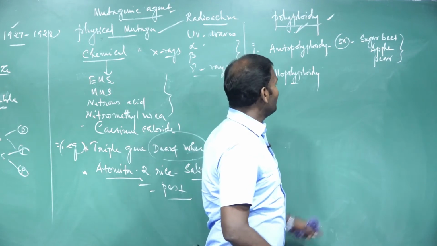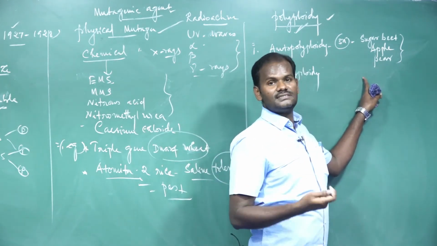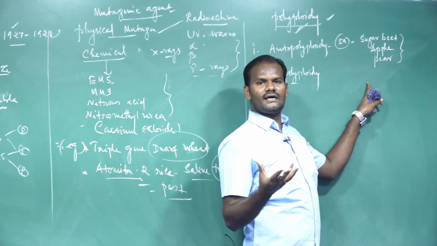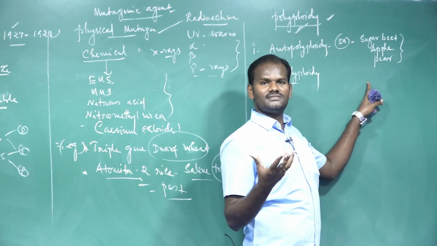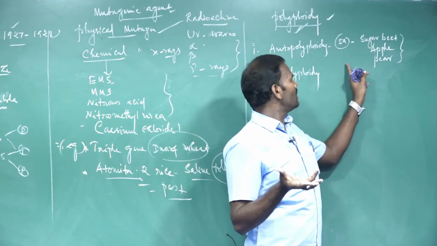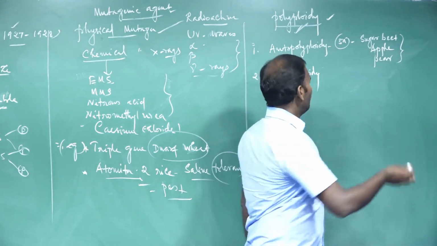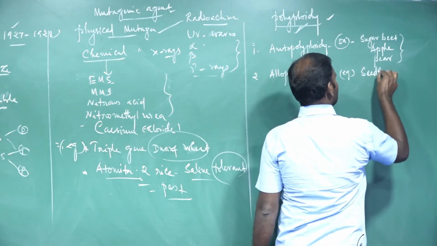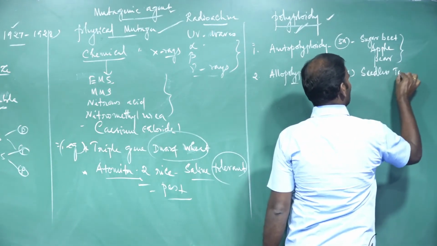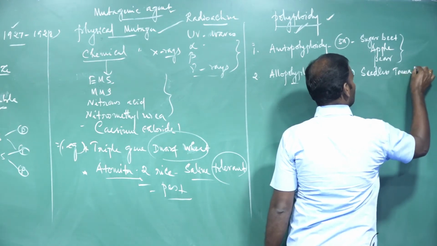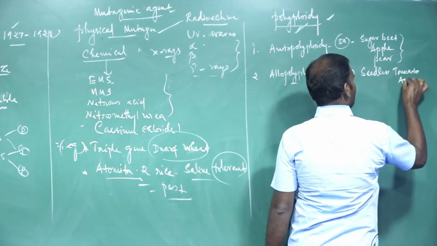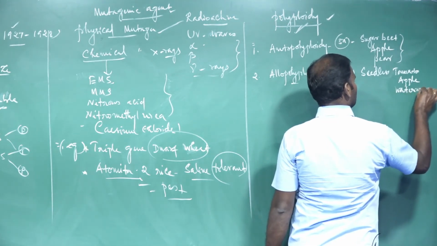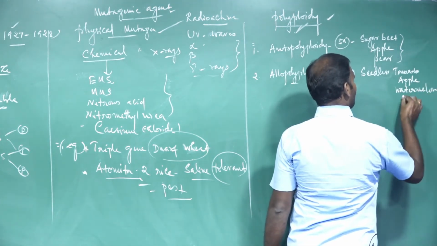As a result, fruit size, edible root size, sugar content, protein content, leaf size, everything gets increased because of doubling of chromosomes. For example, seedless tomato, apple, watermelon, then orange.